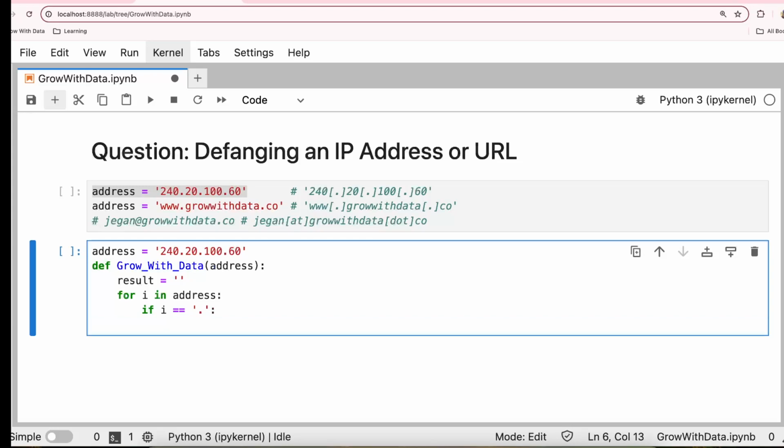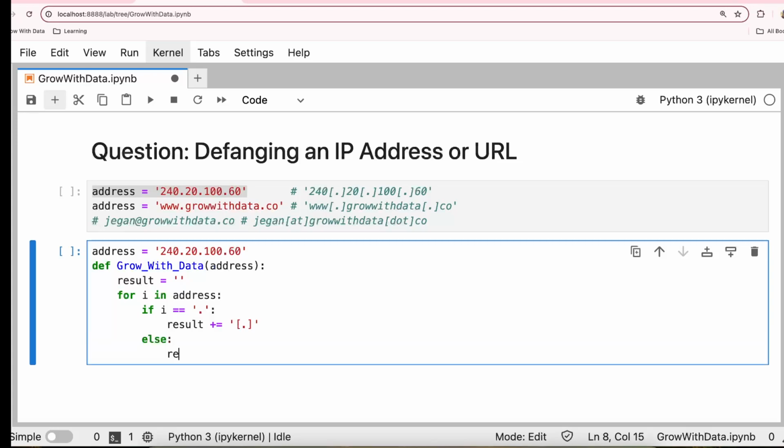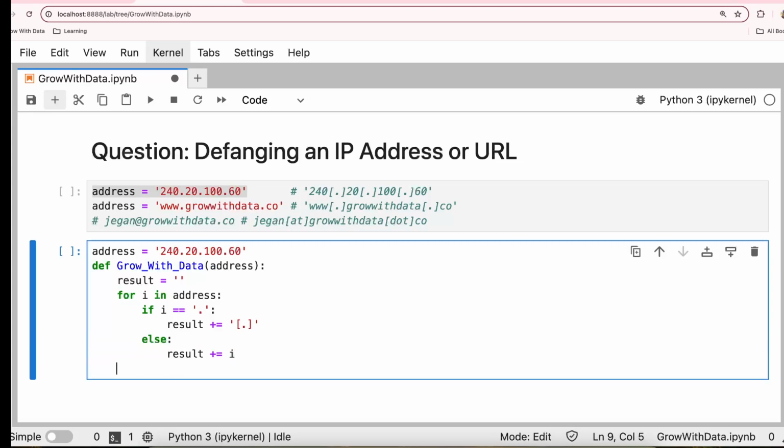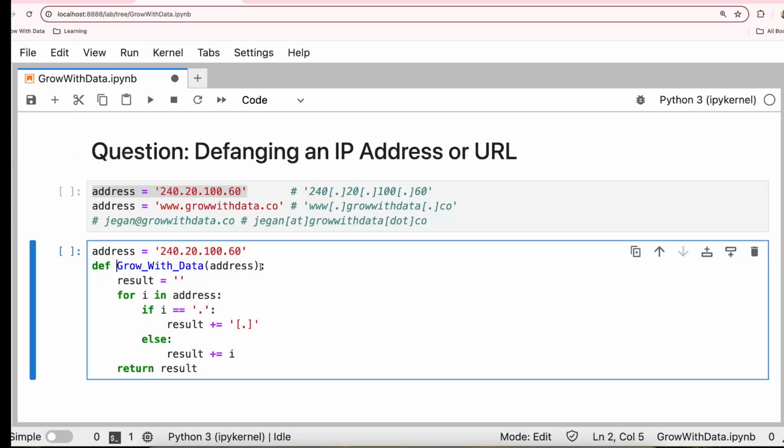If it's a period or dot, then you append to the result a square bracket and dot. If not, you simply append the element i. Now if you return the result, it's going to give me the defanged value.